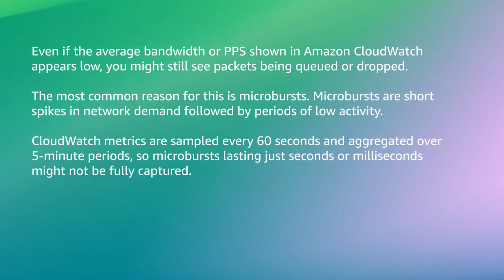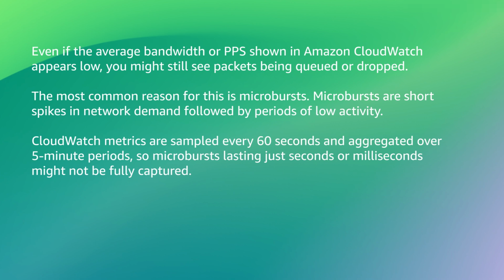Even if the average bandwidth or PPS shown in Amazon CloudWatch appears low, you might still see packets being queued or dropped. The most common reason for this is microbursts. Microbursts are short spikes in network demand followed by periods of low activity. CloudWatch metrics are sampled every 60 seconds and aggregated over 5-minute periods. So, microbursts lasting just seconds or milliseconds might not be fully captured.